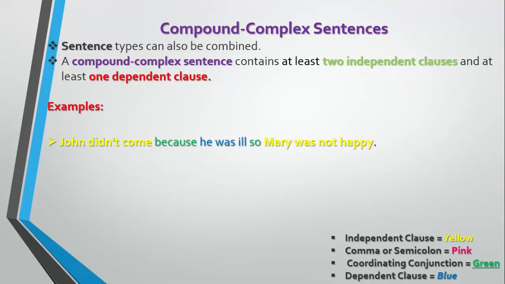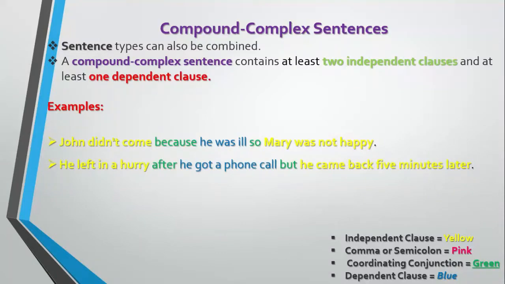In this sentence, we find John did not come as an independent clause, because as a coordinating conjunction, he was ill as dependent clause. So again, coordinating conjunction, Mary was not happy as is an independent clause. So in this sentence, we have two independent and one dependent clauses which are combined by these two coordinating conjunctions, because and so. He left in a hurry after he got a phone call, but he came back 5 minutes later.